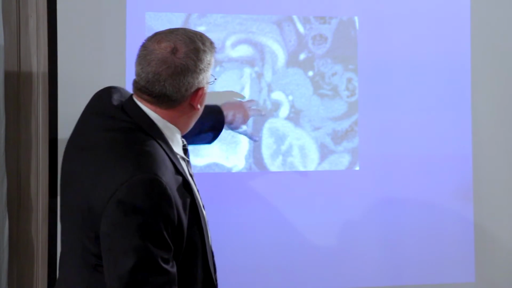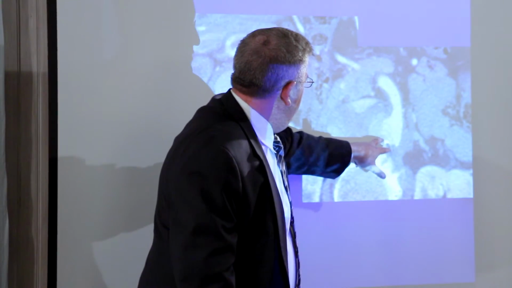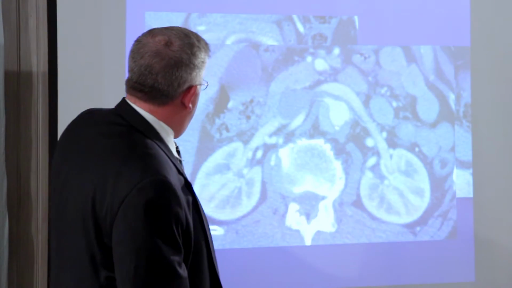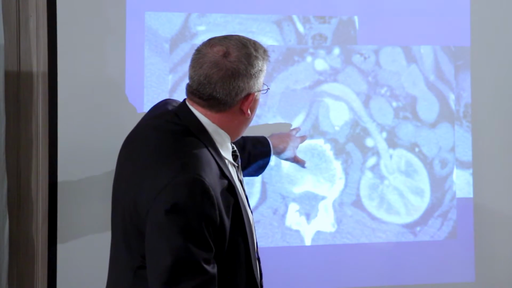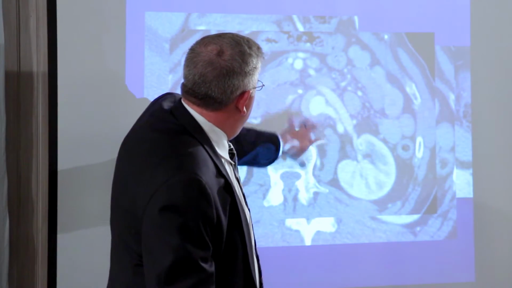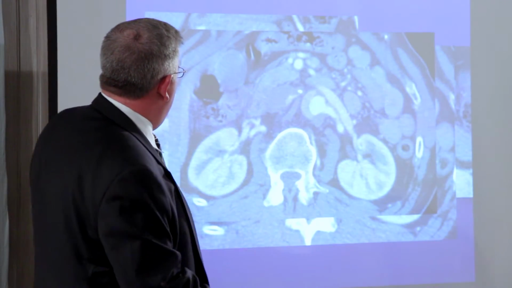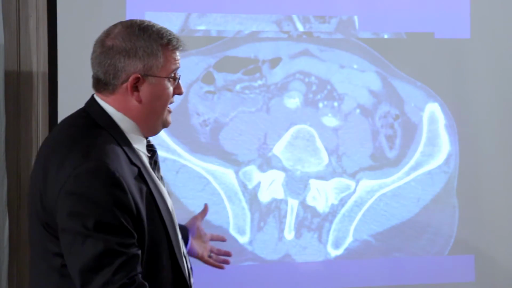Next. And as you get into the visceral segment, this is the true lumen, very little flow there going into the celiac. Next. This is flow into the SMA, again, coming off of the true lumen. Next. And then you can see there's a slit for the renal here on the right side. Next one. And there is flow on the left, but again, it's a problem right there. So keep going. And then this shows that it extends into the iliac. So you can see how these are really complex cases.